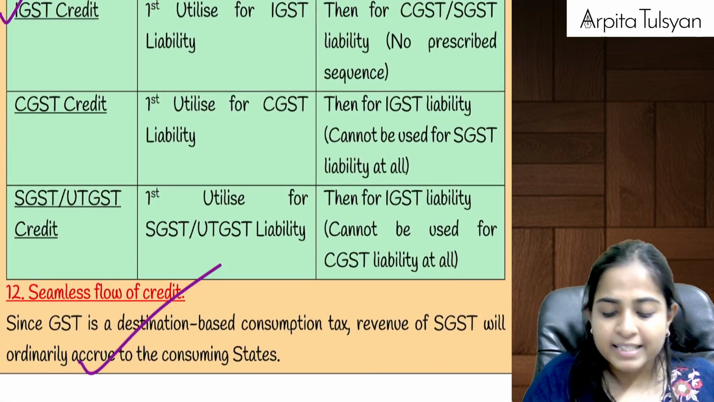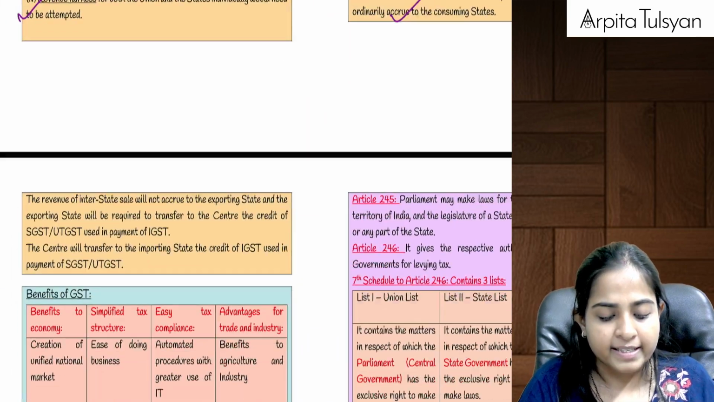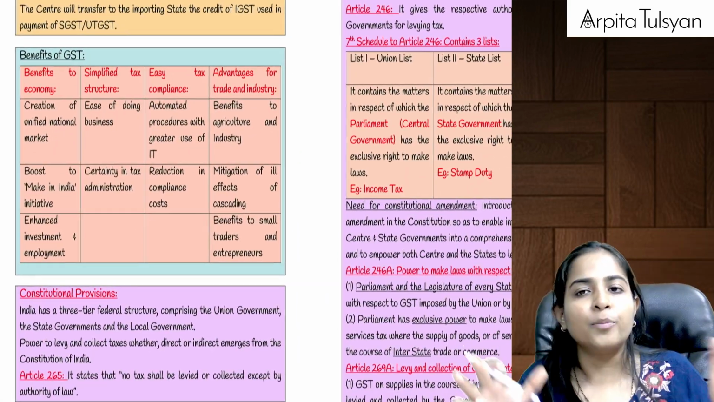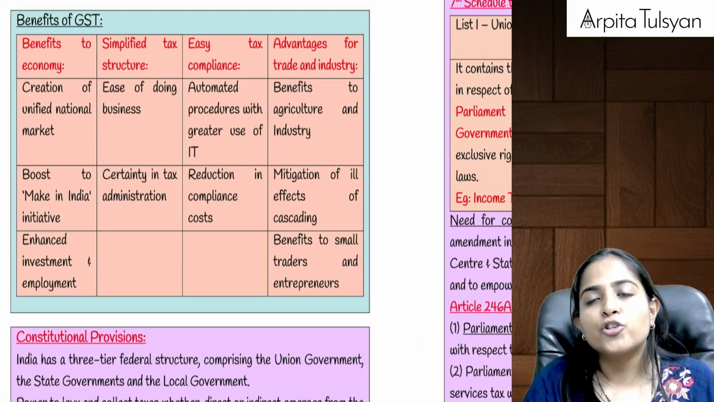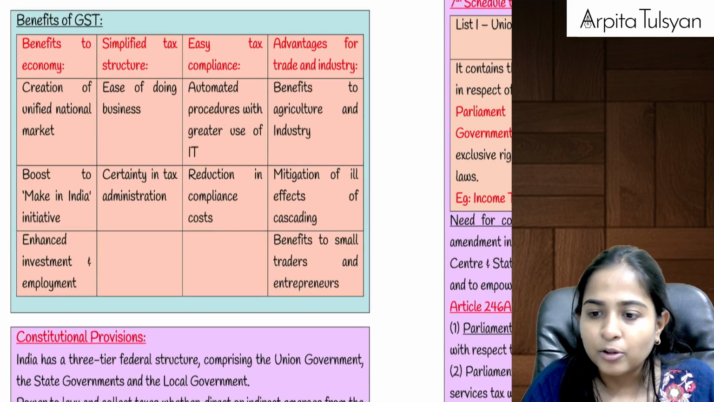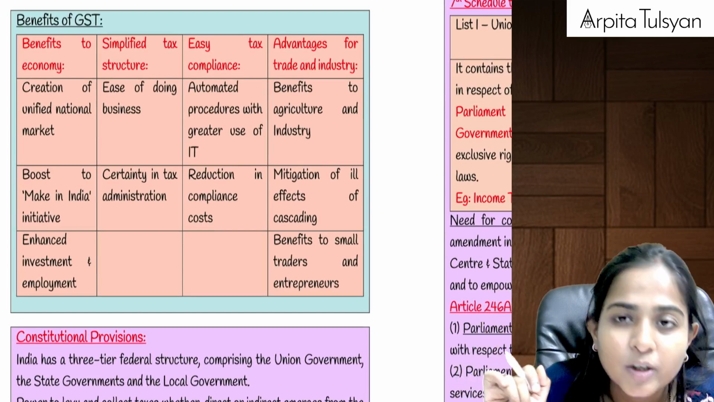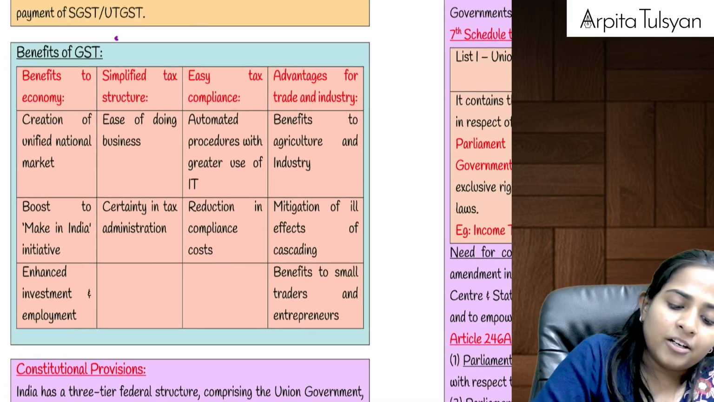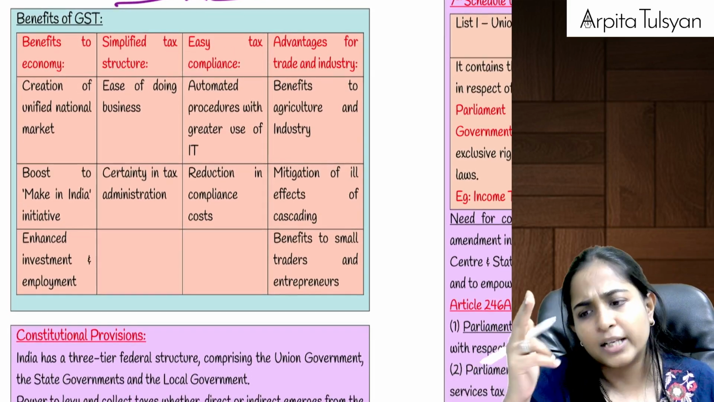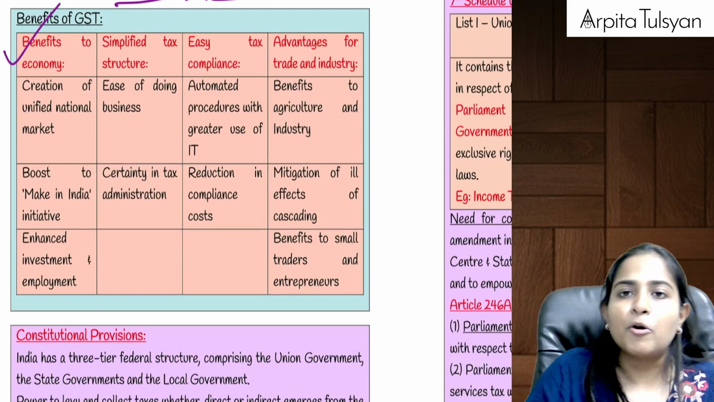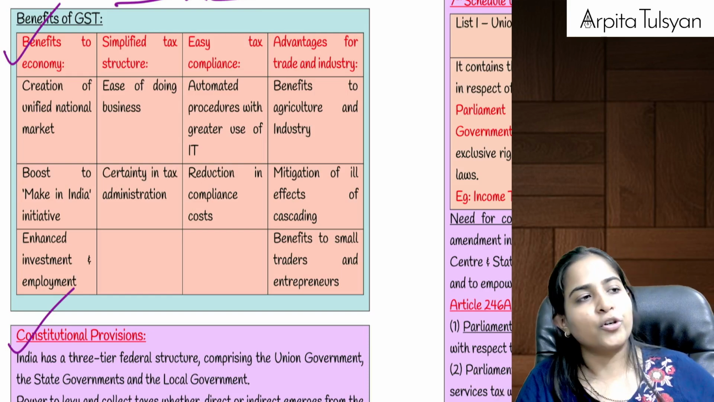And then for seamless flow of credit, we had already discussed. Do you recollect? We had done a full numerical question for interstate and intrastate, that finally the revenue should go to that government where the goods are finally going to land, right? Till here, all your features of GST, the framework of GST, gets completed. And now the last two provisions: one is talking about benefits of GST, another one is talking about constitutional provisions.